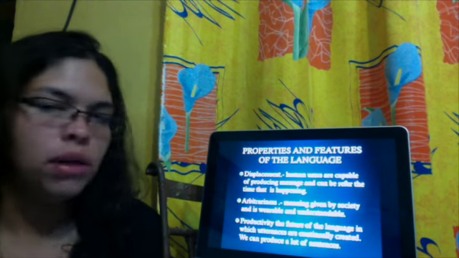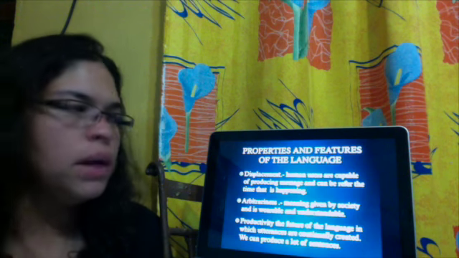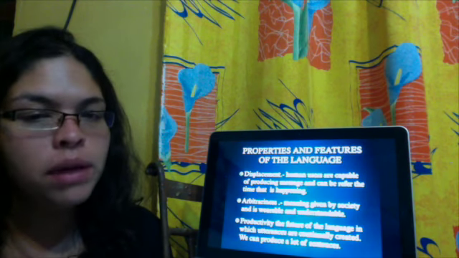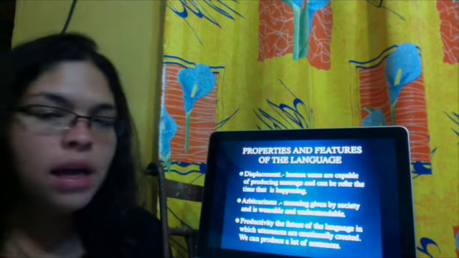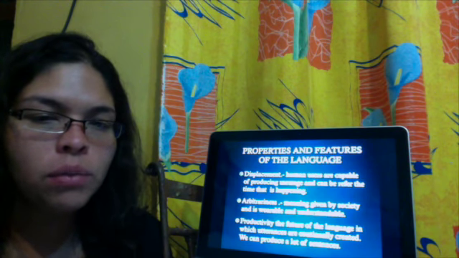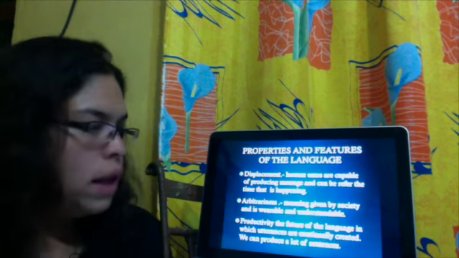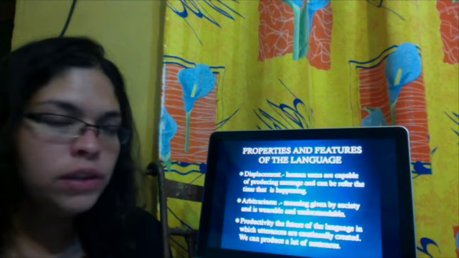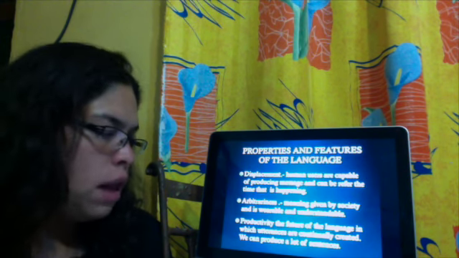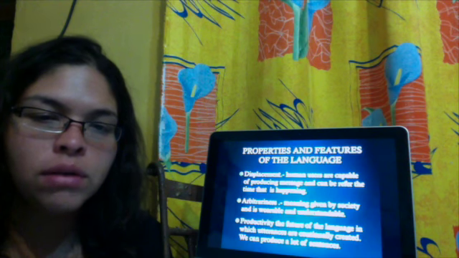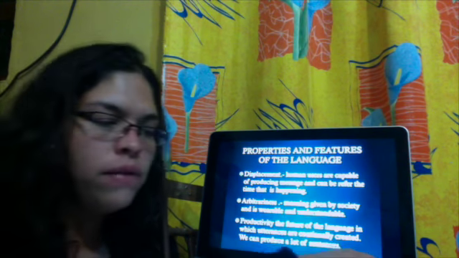Displacement is when human users are capable of producing a message that can refer to a time other than when it's happening. Arbitrariness is a meaning given by the society which is very variable and understandable. Productivity is the future of the language in which utterances are continually created, so we can produce a lot of sentences.